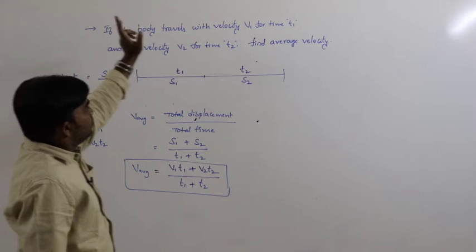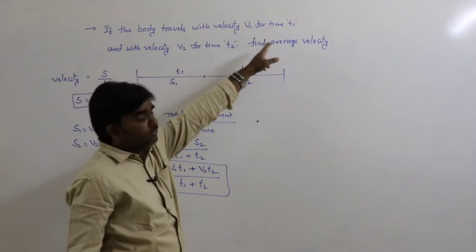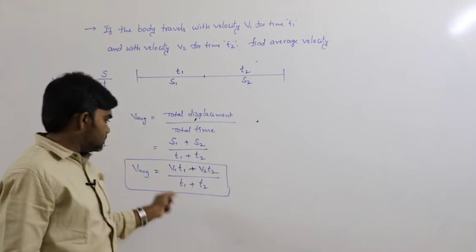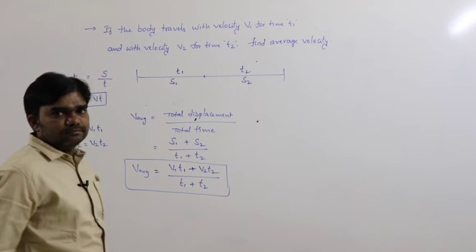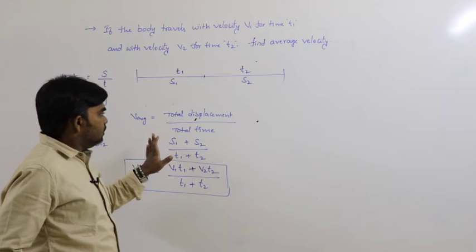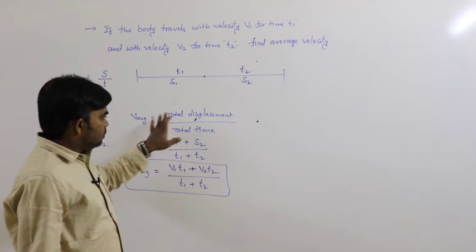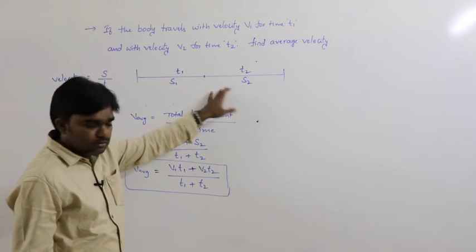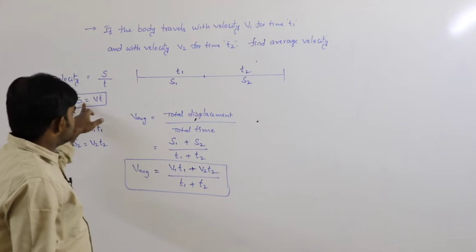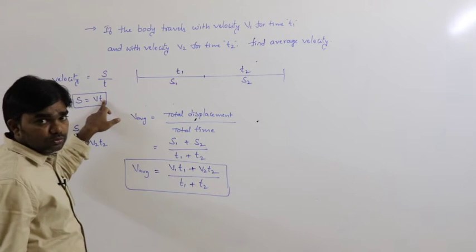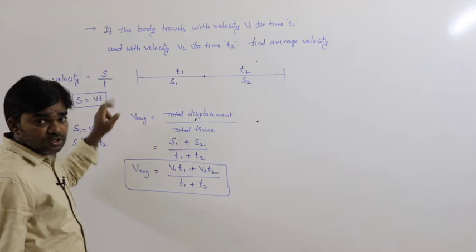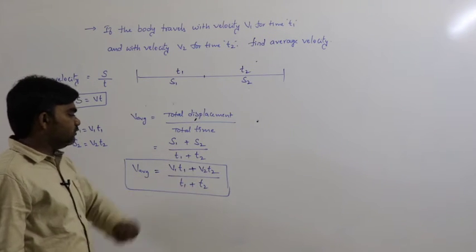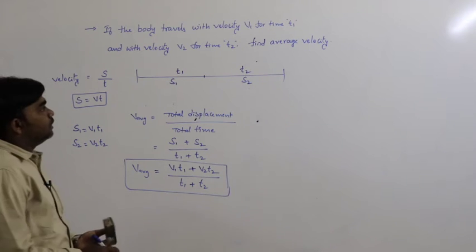This is the condition. Body travels with velocity V1 for time T1 and velocity V2 for time T2, then find average velocity. This is the concept. The general formula: velocity is equal to total displacement by total time. Total displacement is S1 plus S2, but displacement can be written as velocity into time. So that's why V1 T1 plus V2 T2 by T1 plus T2.